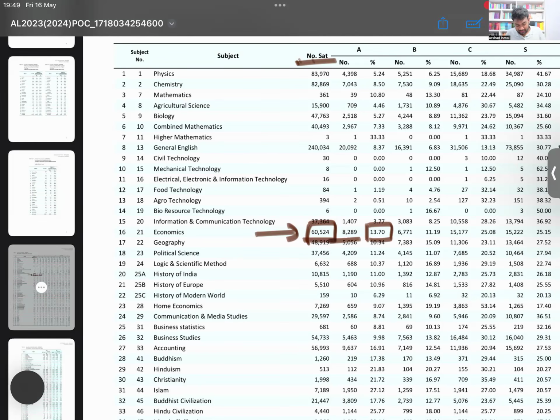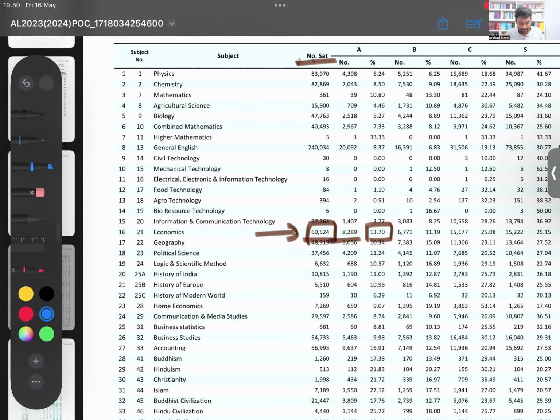Okay. If you look at maybe your other general subjects, maybe things like accounting and okay, here business studies. Business studies number is even lesser. Sorry, business studies is a little bit higher. Statistics is lesser. So business studies only 54,000. Statistics only 681 people have done. Only, sorry, business studies is low actually. Only 9.98%, almost close to 10% have got A's.